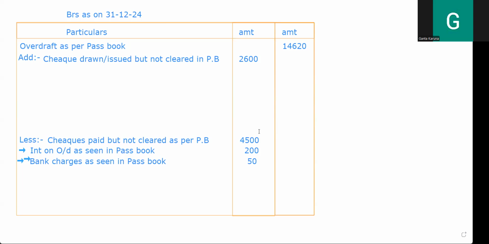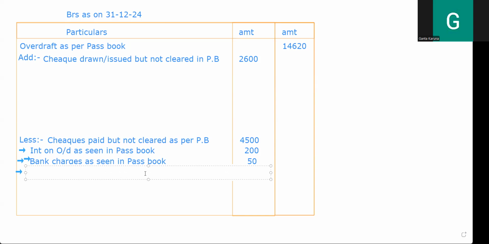Which book is important for me? Passbook is important. In the passbook we have cancelled it. When we have cancelled it in the passbook, I should also cancel it in the cash book. So that is the reason I'm simply going to cancel bills receivable. It's a plus sign, so cancellation will take a sign of minus.